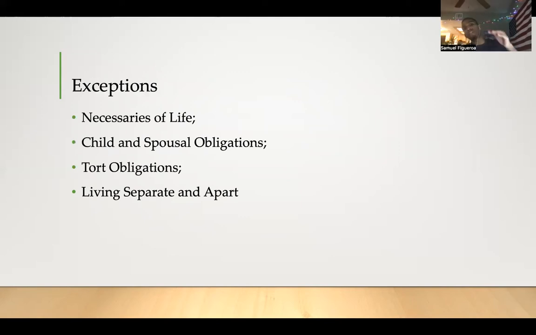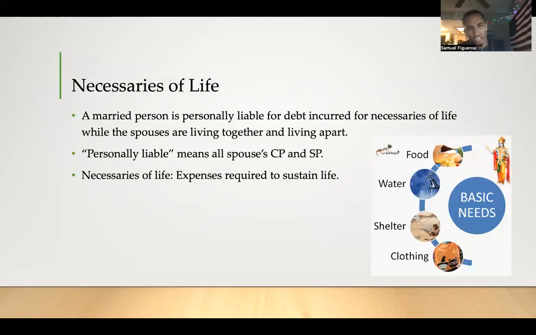Now let's go to the four exceptions of debt liability: necessaries of life, child and spouse support, tort obligations, and living separate and apart. This sounds like Japanese, but trust me, we'll put it into complete English and we'll make it very simple. The necessities of life.